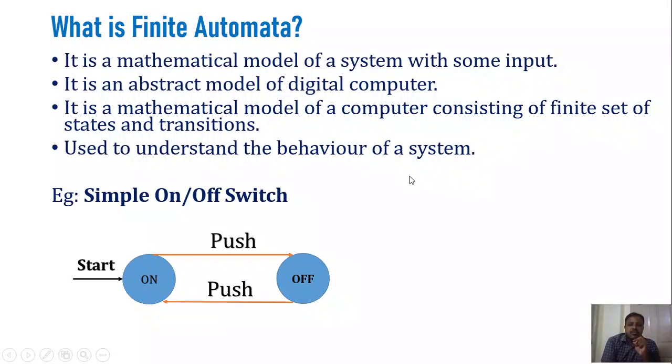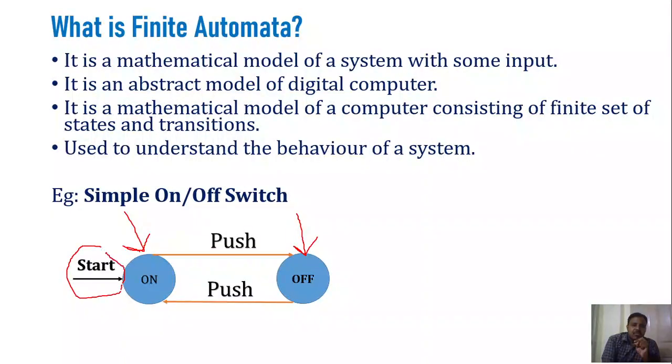If you look at this diagram, you can find that we have circles. Let me highlight that part. We have circles, and each circle represents a state. So these are the states: the on state and the off state. We have represented each state in the form of a circle, and we marked the on state as the start state.